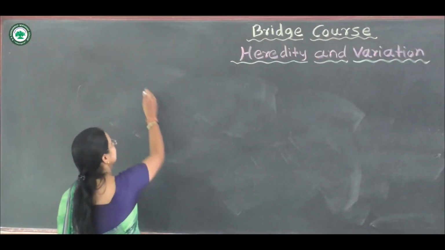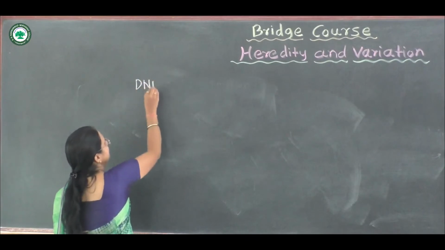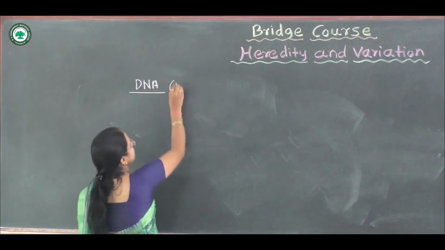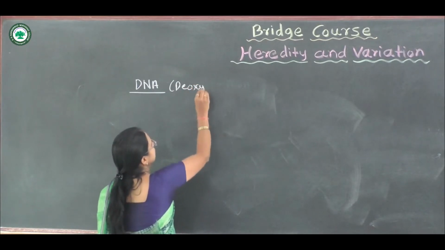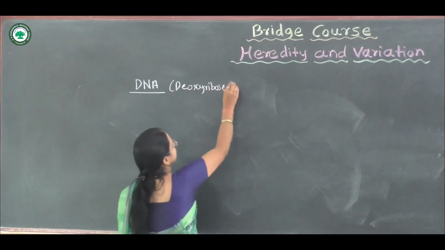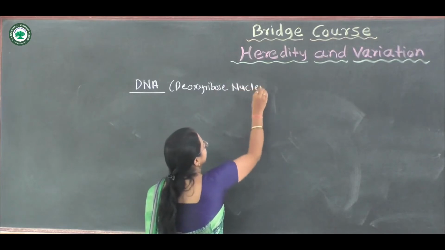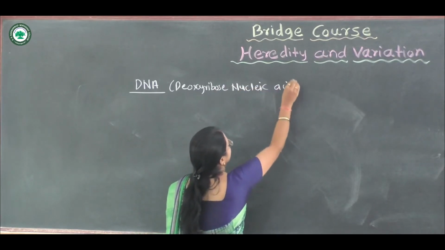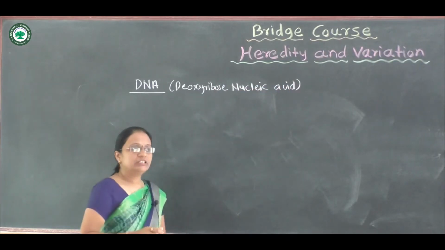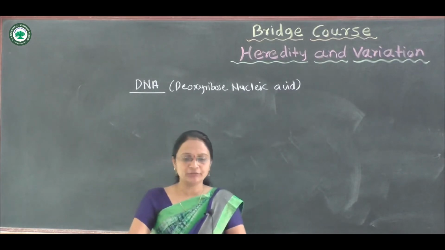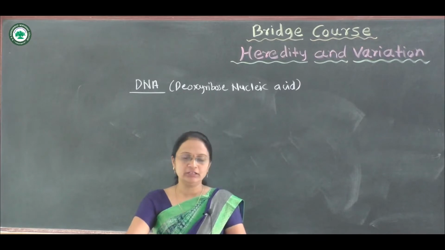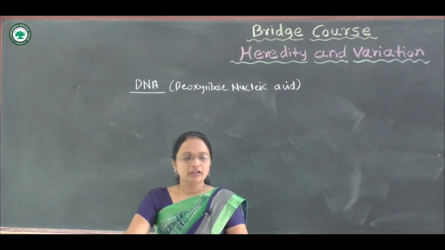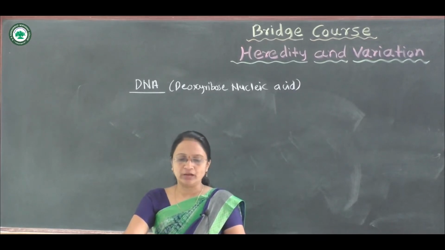Now, that DNA is nothing but deoxyribonucleic acid. How was this DNA first found? Friedrich Miescher, a Swiss biochemist, was the scientist who discovered it in 1869.